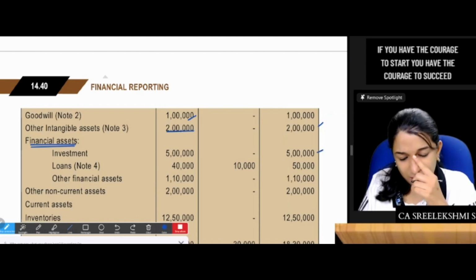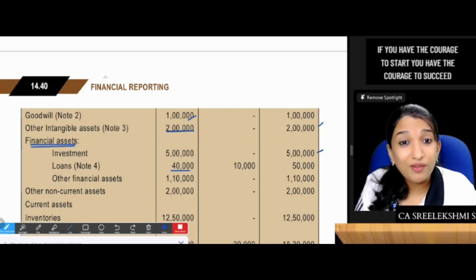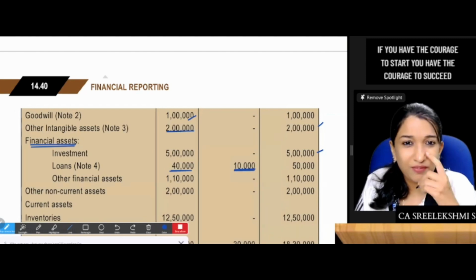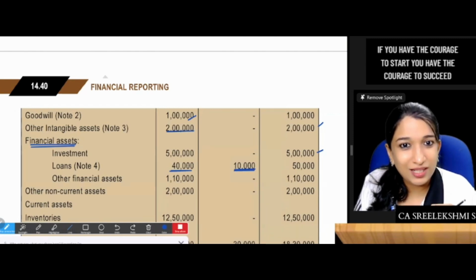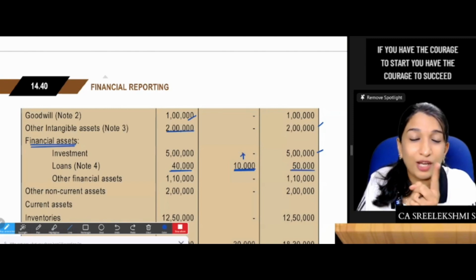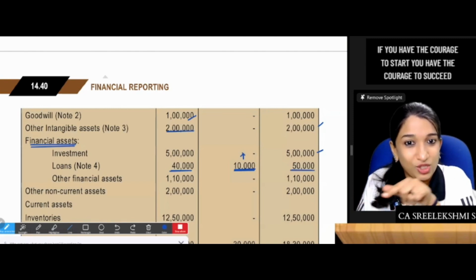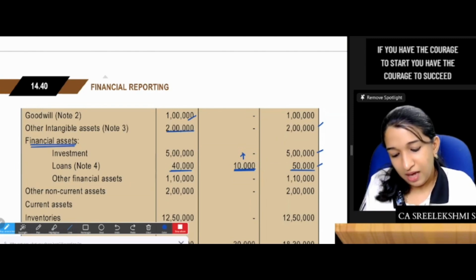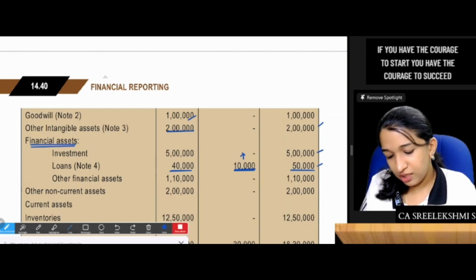Loan, there's a loan given 40,000, but as per the fair value 10,000 increases there. Increase 50,000. They don't want to do retrospective calculation. Fair value on the date of transition is computed as 50,000. Other financial assets, no change.